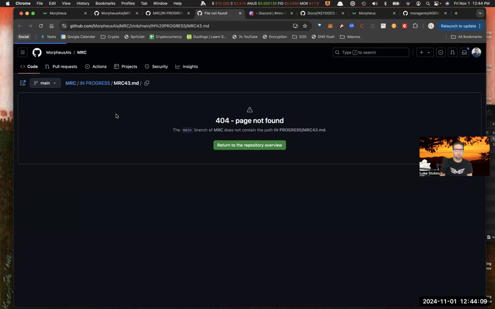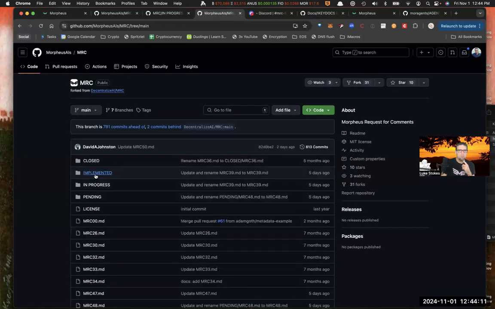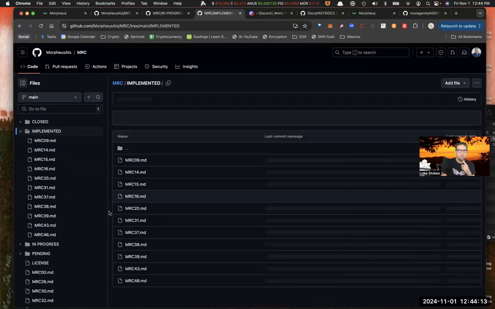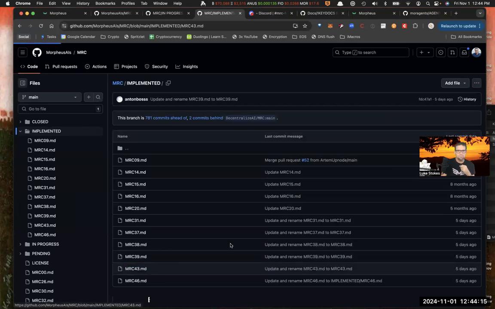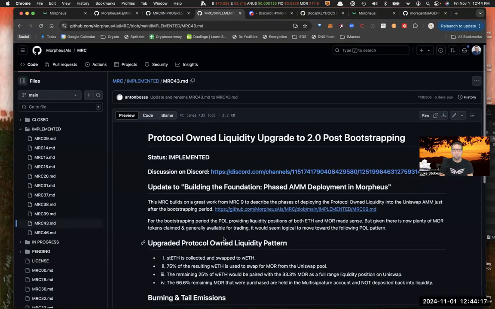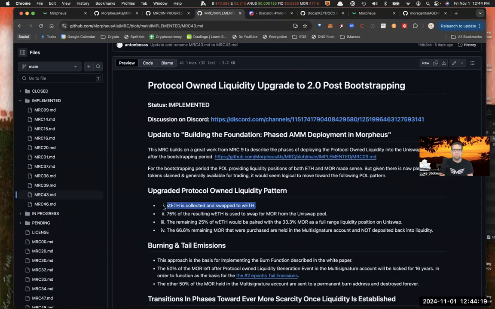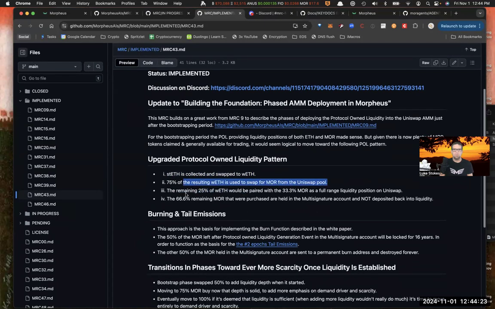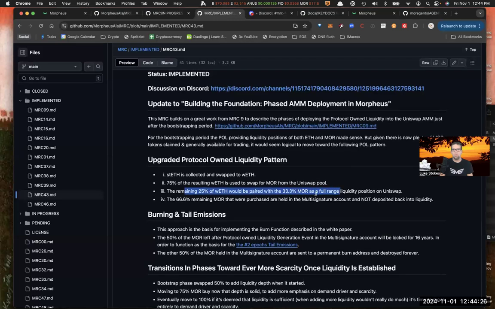So 43 is no longer in progress. 43, we're going to find that in implemented. So there we go. And so, yeah, basically swapped for ETH, 75 used to swap more from the Uniswap pool. The remaining 24% will be paired with 33% more on full range liquidity. And 66 remaining are held in multi-sig account and not deposited back into liquidity.